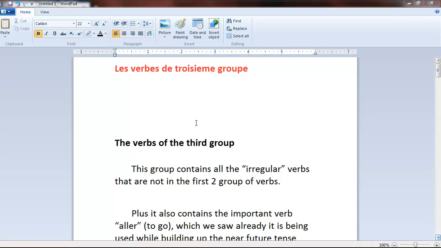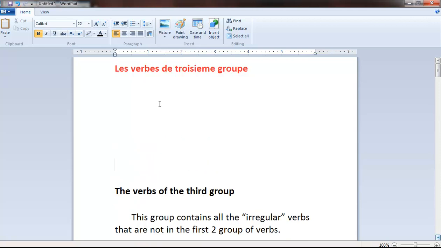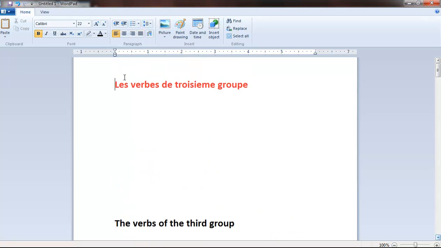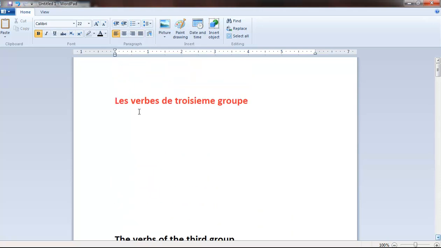Hello guys, it's 6th of February 2018 and we're going to attack in this lesson verbs of the third group in French language. So I'm going to teach you what it means to have a verb of the third group and how you conjugate it in the present tense simple.